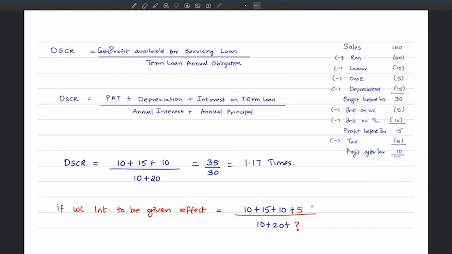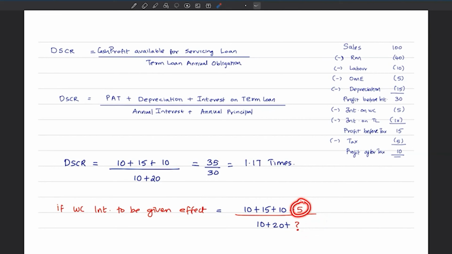What is the idea behind adding interest in the numerator? It is to know what is the profit before paying that interest so that you can use that and compare it with the obligation, right? So in the numerator, I have added this 5. Now, since I have added this 5 in the numerator, what should I do? In the denominator also, I should add that 5 and I should consider its principal also, right?